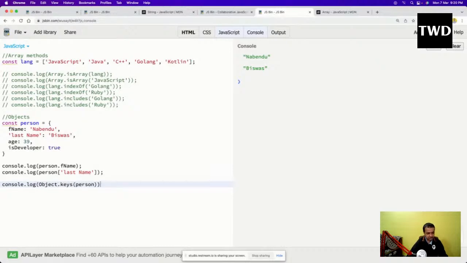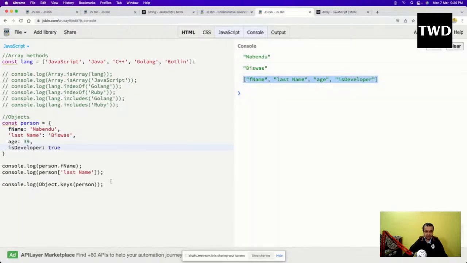I'll do Object.keys of person, and you'll see everything will be changed to an array. An array is a very popular way, and when we learn ES6 we'll learn why. So what did it do right now? All the keys like f name, last name, age, is developer, it has put into an array.